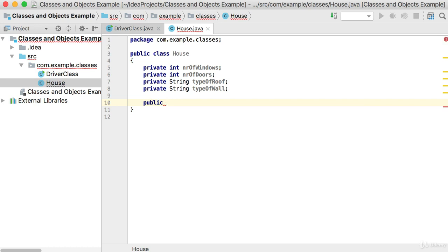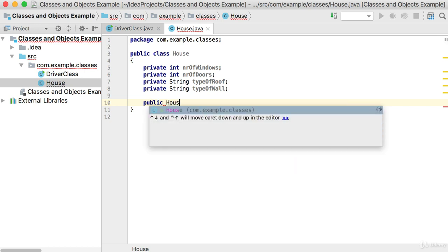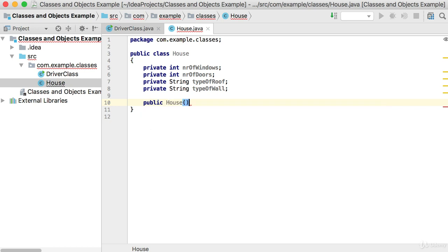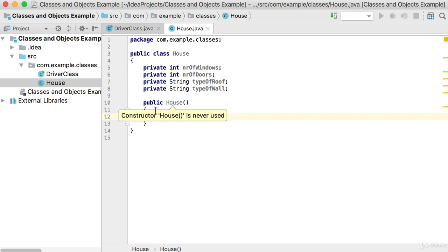So you'll say public, and then the constructor will have the exact same name as the class. So this could be the method header for a constructor. So the constructor is the method in your class that's got the same name as your class. And then normally what a constructor does, it sets those 4 values that you've got at the top. If you've got 10 at the top, normally it sets all 10 of them. But we have specific examples where we do not set all of them inside of the constructor, but we can later on use setter methods to set them.